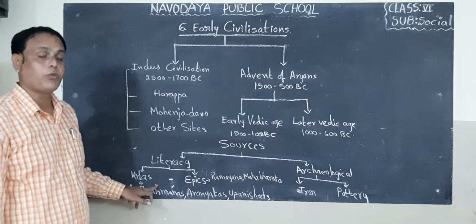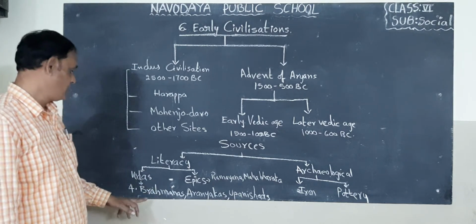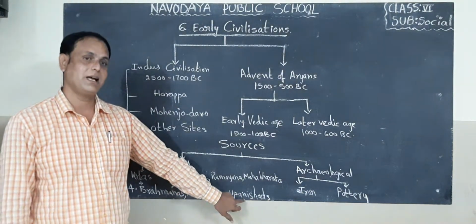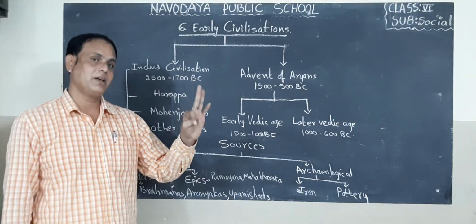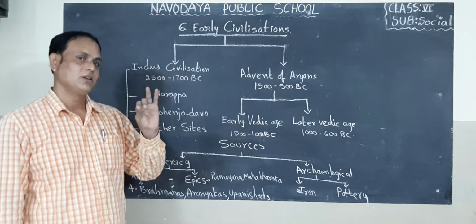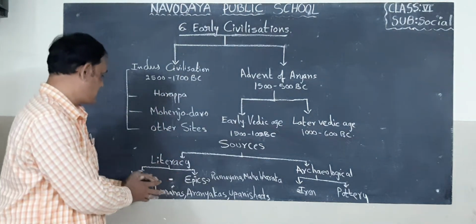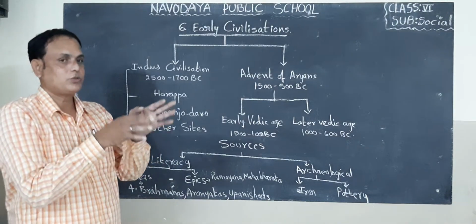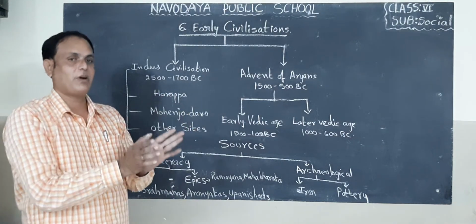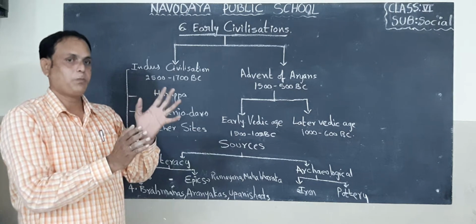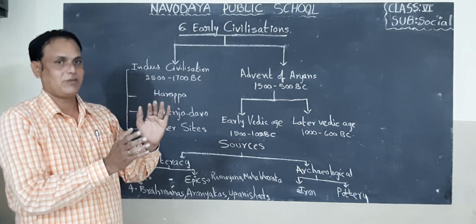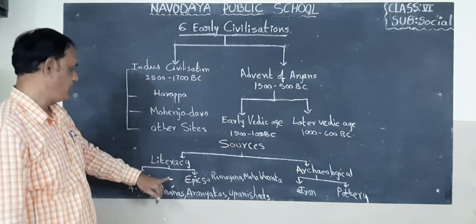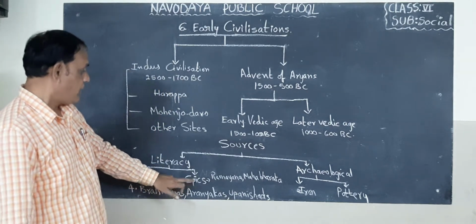Next one. Now apart from the 4 Vedas, we have Brahmanas, Aranyakas, and Upanishads. These are the literary evidence. If you go through this literature, we can find about the people of the Indus Valley civilization, the Vedic period and the later Vedic period people.